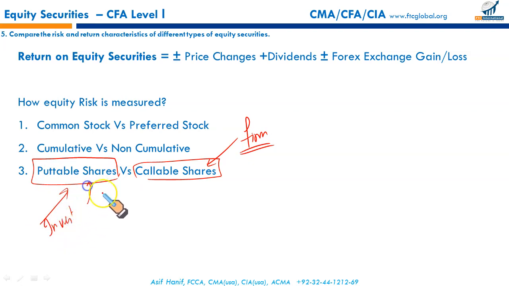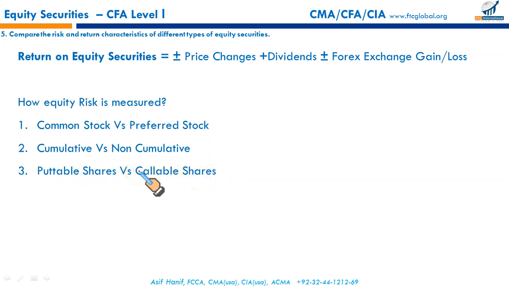Since you exercise control for puttable shares, it means for callable shares, the risk would be higher. With puttable shares, whenever you find that the market price has gone down, you can put the shares back to the original issuer. So callable shares are riskier than puttable shares. Preferred shares are safer, common stock is riskier. Non-cumulative is riskier. And here, the callable shares are riskier.